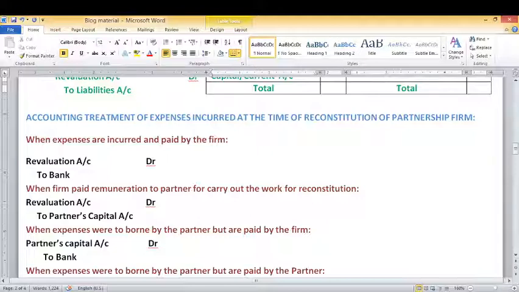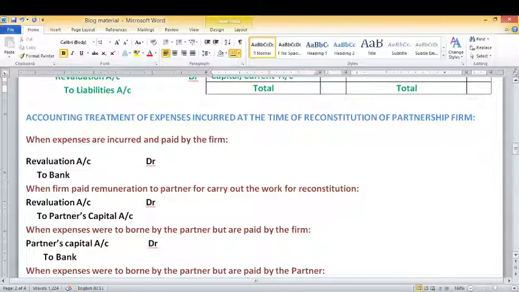Now what is the second case? When firm pays remuneration to a partner for carrying out the work for reconstitution. So in this case, the firm is paying remuneration to a particular partner for the expenses incurred at the time of reconstitution of partnership firm.